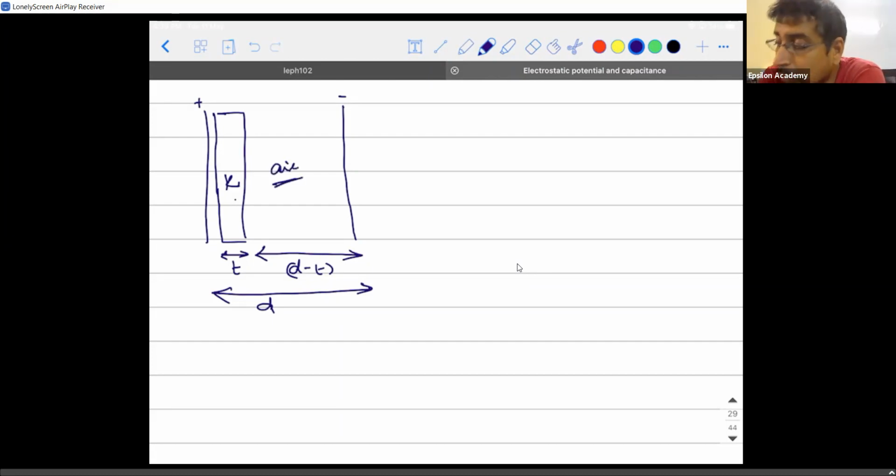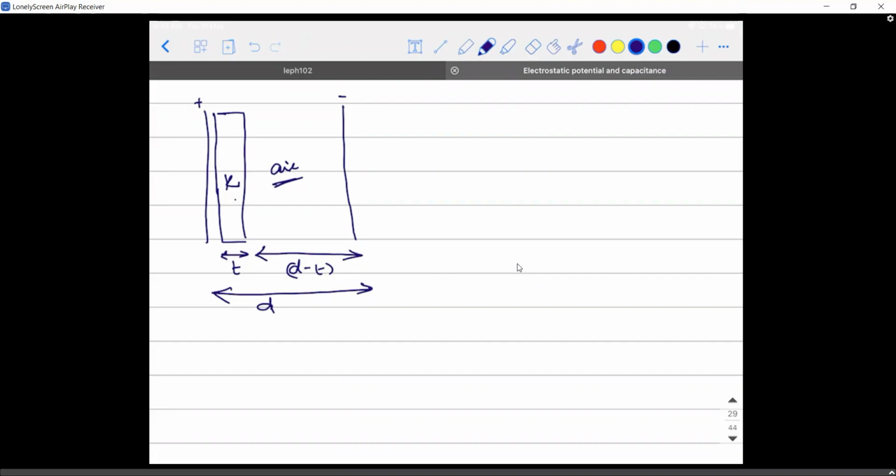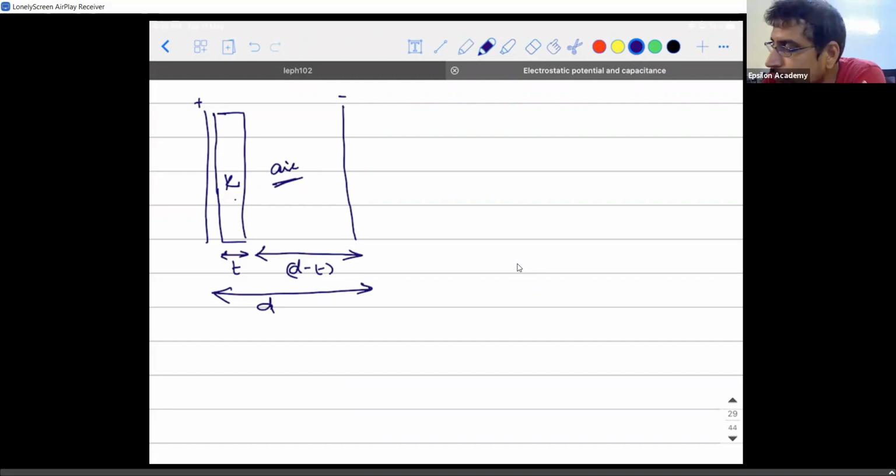Accepted? Now, what is going to be the capacitance of this kind of a system? Anybody? Not sure? Okay, let's proceed like this.